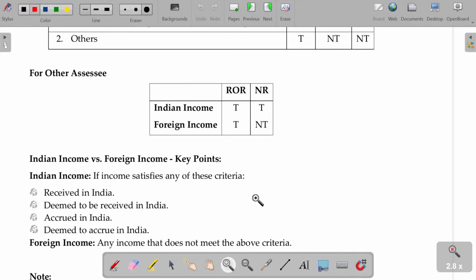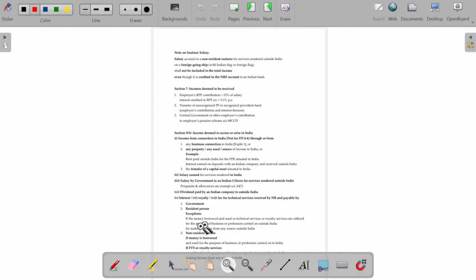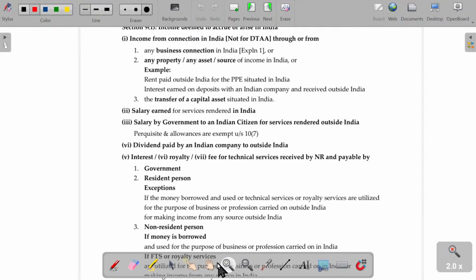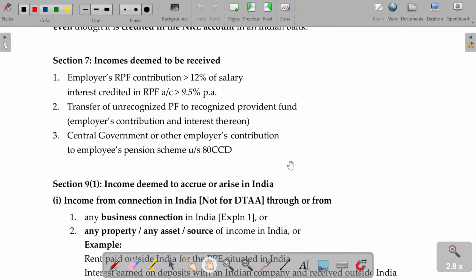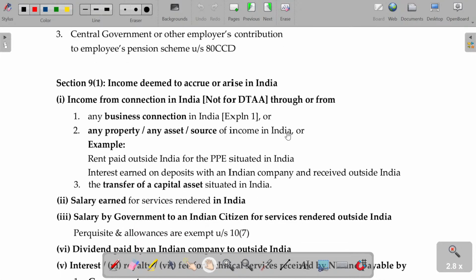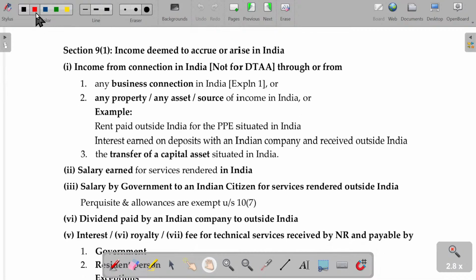In scope of total income, last class we have seen up to section 7 and an illustration. Now we'll be dealing with section 9. Section 9 is all about income deemed to accrue in India. Income deemed to accrue or arise in India.